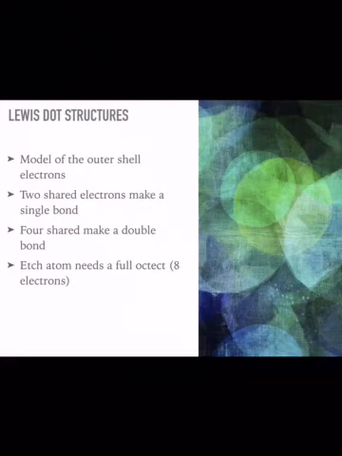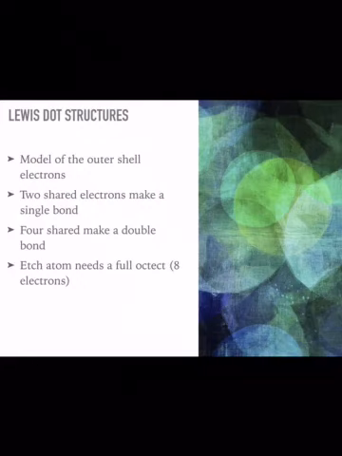Finding exactly where an electron is is a very hard and extremely complicated process. This is just to help us visually see, okay, we know that there are 1 or 2 or 3 valence electrons, but we don't necessarily know where they are. We're just putting this into a concept so that we can try to figure out how these things bond.